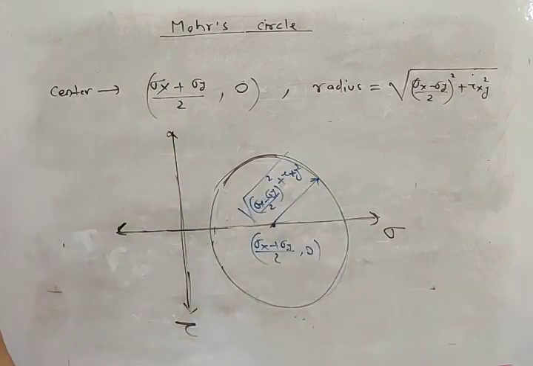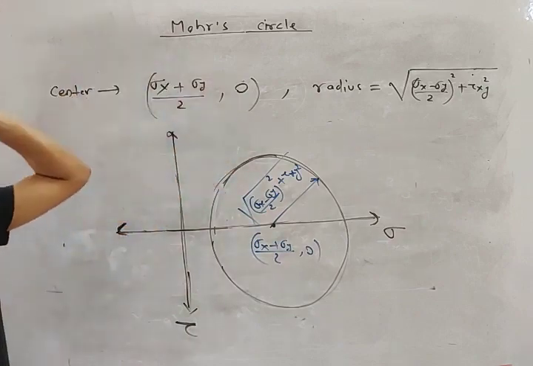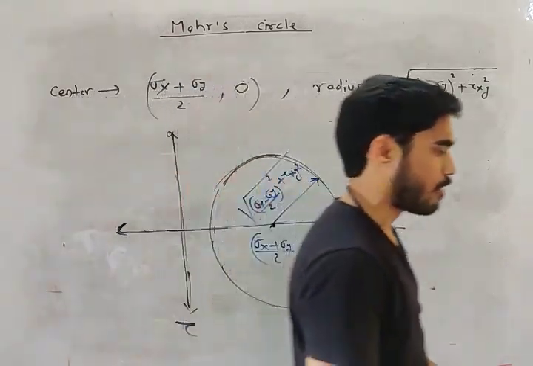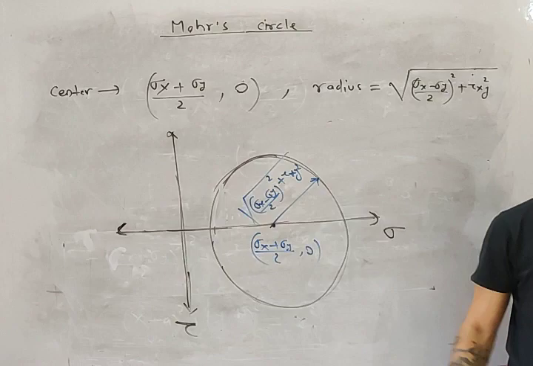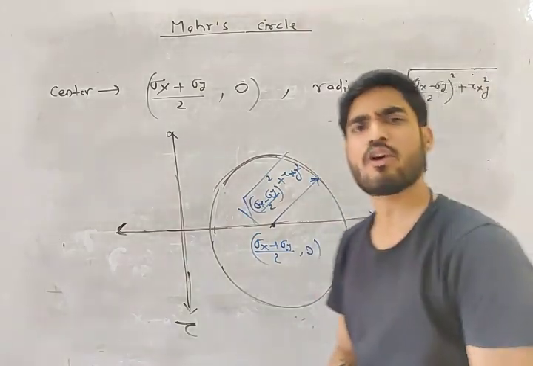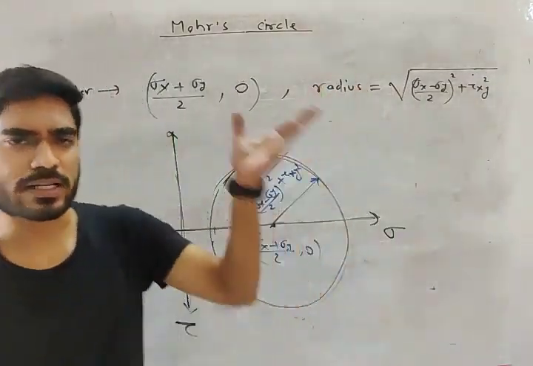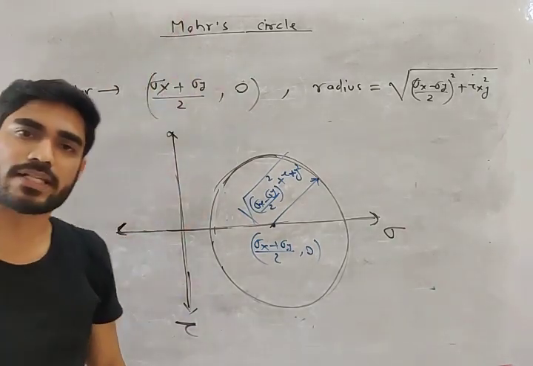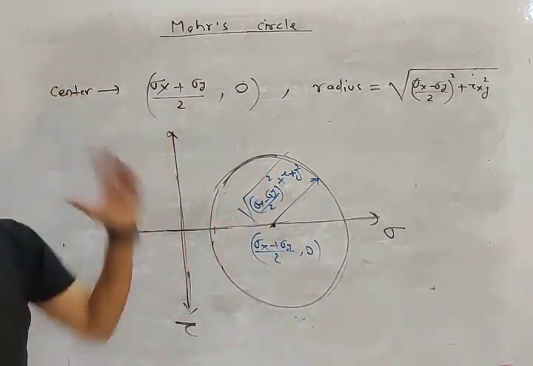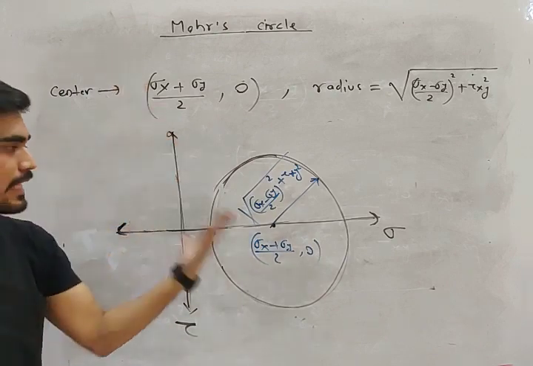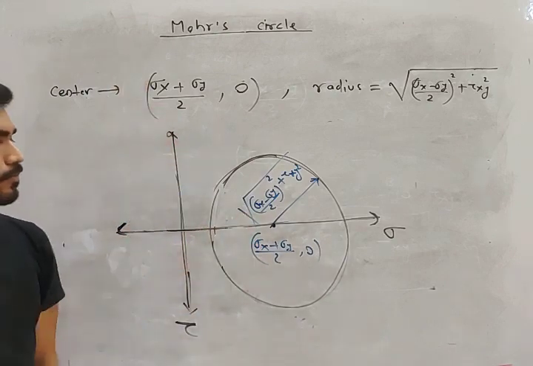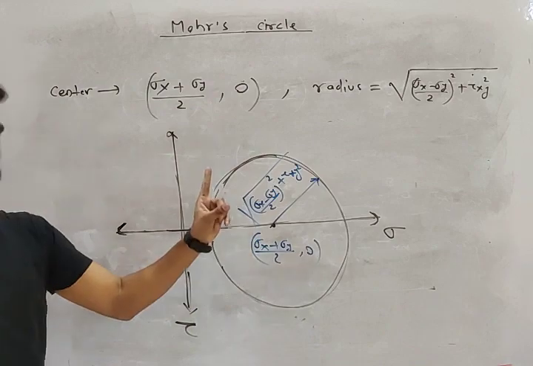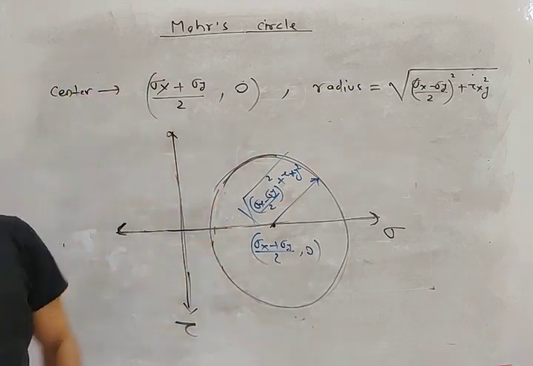So do you understand what Mohr circle is? Do you understand where Mohr circle began? What is the idea behind Mohr circle? What is the story behind it? Whatever equation we got, Mohr circle is derived from that equation only. जो इक्वेशन एनालिटिकल मेथड से हमने निकाली है, वहीं से Mohr circle की उत्पत्ति हुई है.